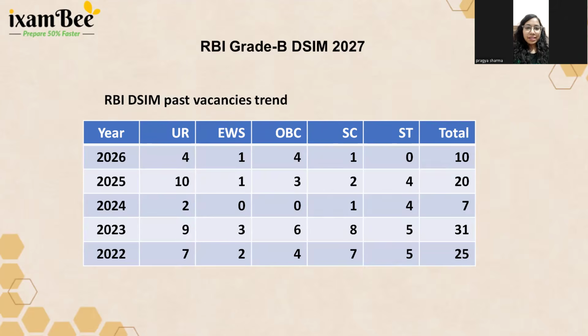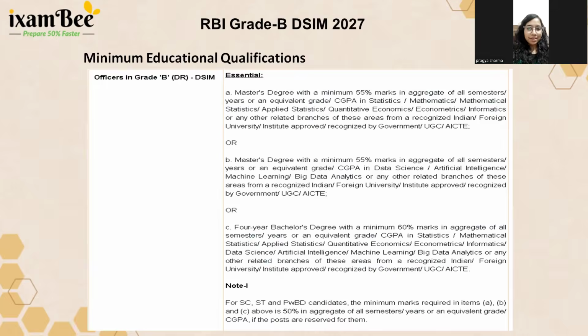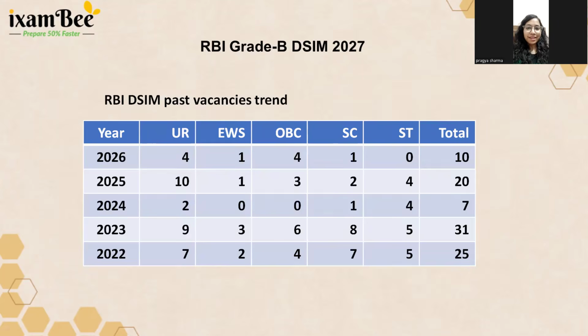As you can see, this is the data of the last 5 years. It is recruiting officers in the Department of Statistics and Information Management every year, from 2022 to 2026. Here are the vacancies, partitioned on the basis of categories like unreserved or general category, economically weaker section, other backward classes, scheduled tribes, and these are the total vacancies. We can expect that the 2027 notification will be released soon as per past trends, and the vacancies will be in a good amount.